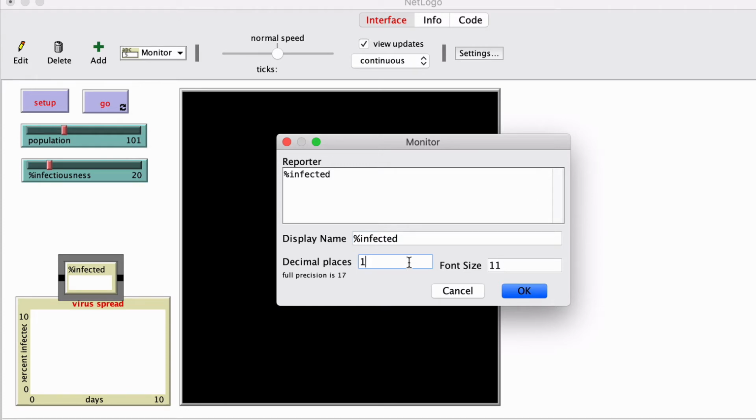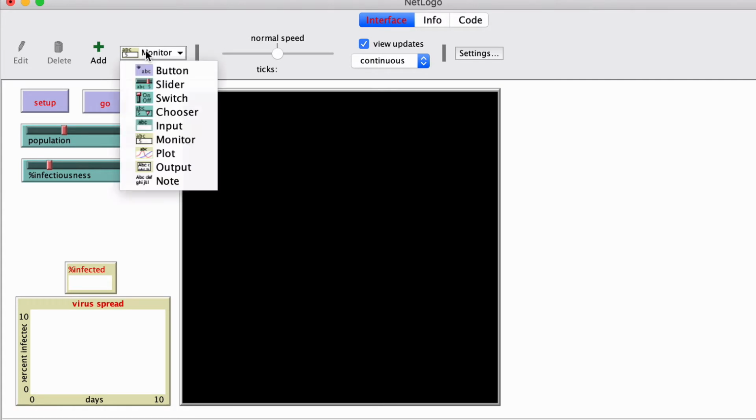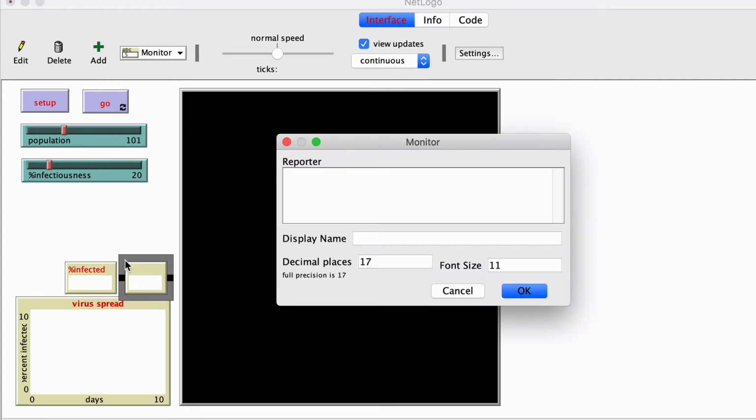And let's have it just show 1 decimal place. And a monitor to show exactly how many days have elapsed. In this case, under the reporter, it will report the number of ticks that have transpired. Ticks is the NetLogo method of timekeeping, and this will be kept in a time of days. And display name days, and 0 decimal places. We don't need half days.